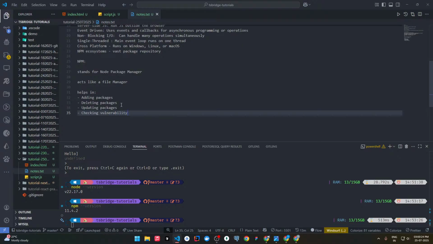So these are the tasks of node package manager, through which we can do the following stuff. Now, is it clear?